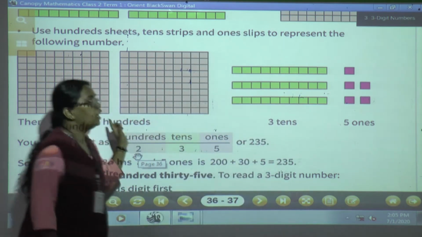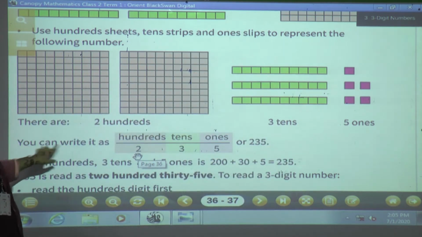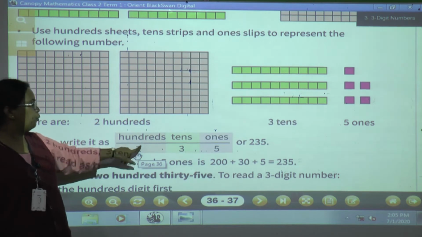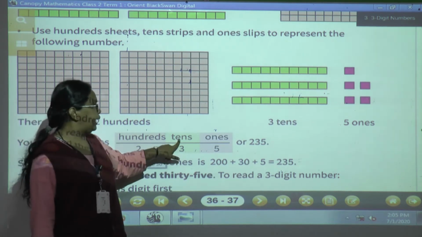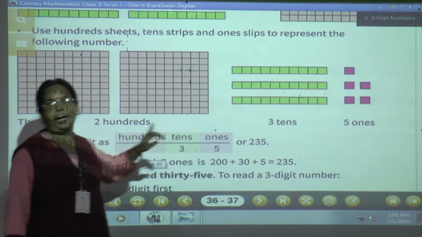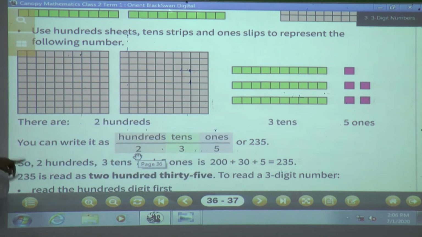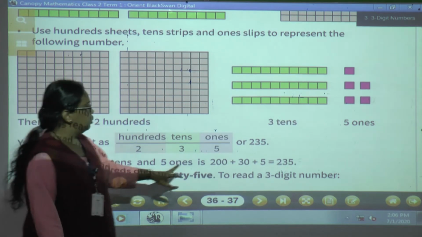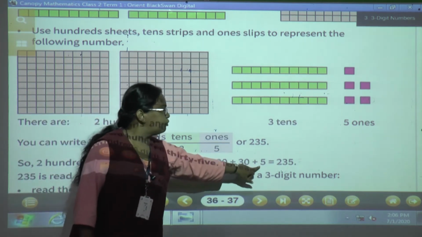In this way you can do this. So you can write it as 2 hundreds, 3 tens and 5 ones or 235. So 200, 3 tens and 5 ones is 200 plus 30 plus 5 is equal to